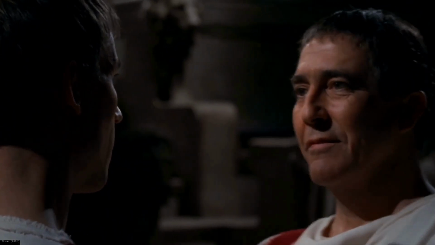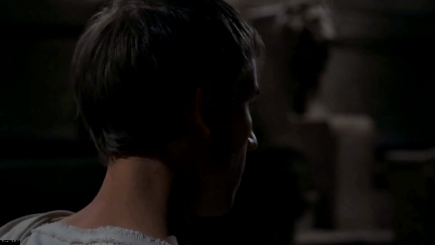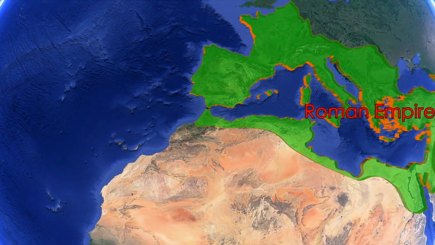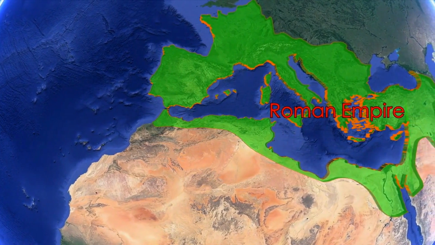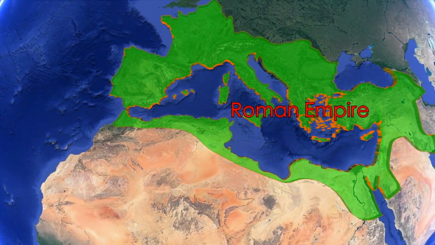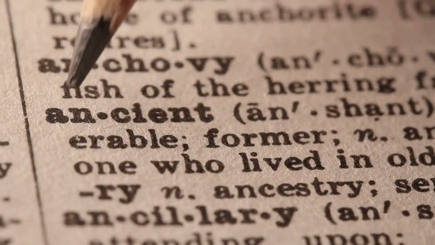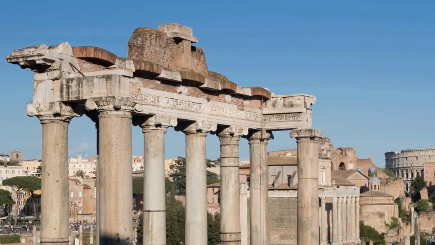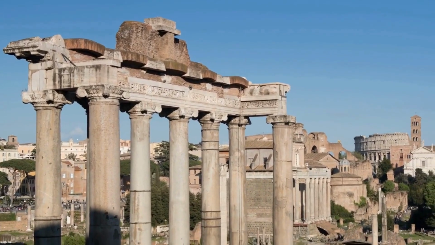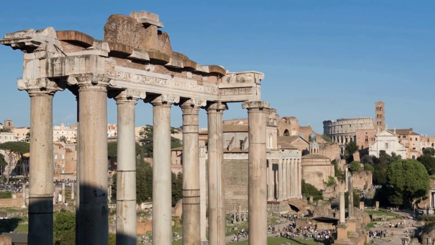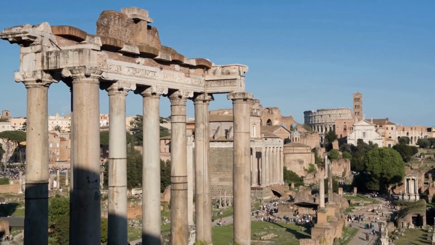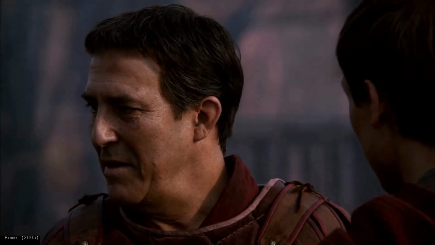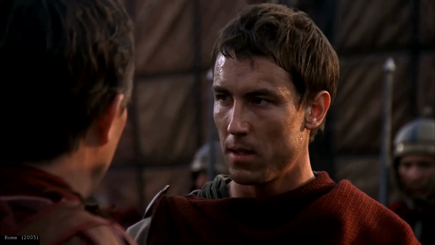The fall of the Roman Republic and the rise of Julius Caesar is one of the most dramatic shifts in history, marking the transition from a representative government to an empire ruled by emperors. But the Republic didn't collapse overnight. It was a slow process, driven by key events and individuals whose actions gradually undermined the stability of the political system. In this video, we'll explore 5 pivotal moments that paved the way for Caesar's rise and the end of the Republic.